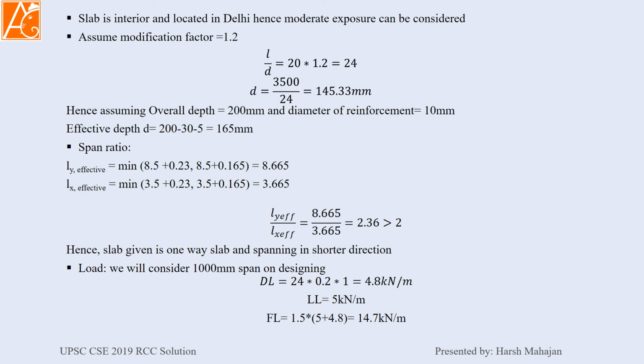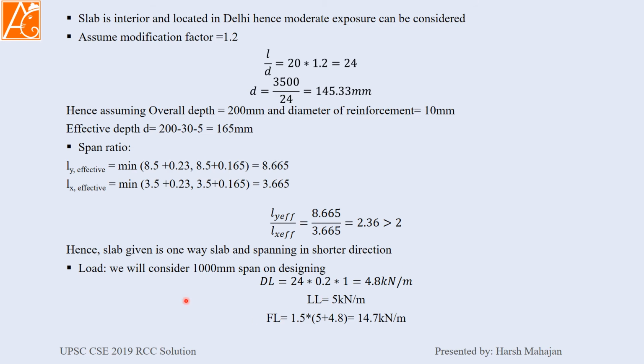So I will get 8.665 as my Ly effective. Similarly, Lx effective will be 3.665. Their ratio is coming to be greater than 2. That means it is a one-way slab, and as it is supported on four sides, it will be spanning in the shorter direction. So our shorter direction will be our design span.